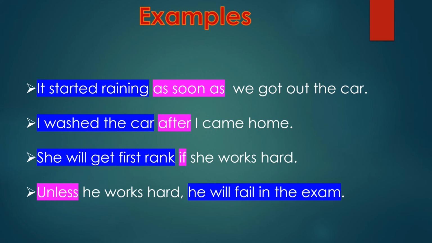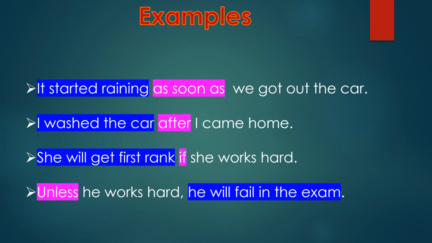Second example: I washed the car after I came home. I washed the car is the main clause which gives us a complete meaning, and in the second part, after I came home is the subordinate clause which won't give the complete meaning. And these two clauses are joined by the subordinate conjunction after. Third one: she will get first rank if she works hard. She will get first rank is the main clause. If she works hard is a subordinate clause.